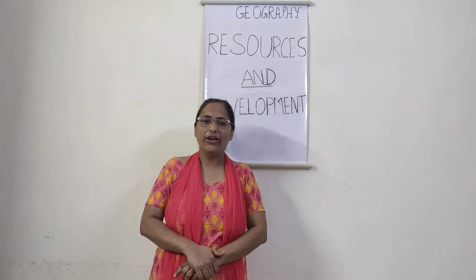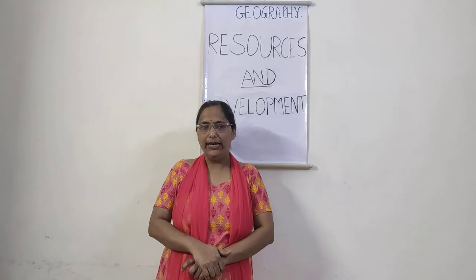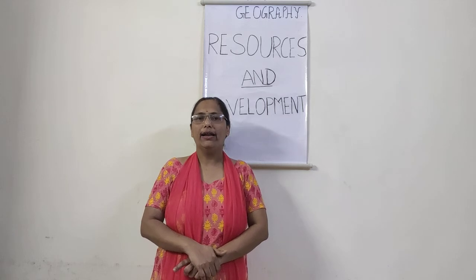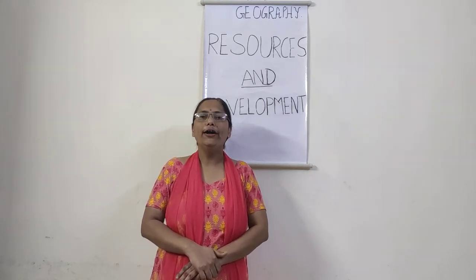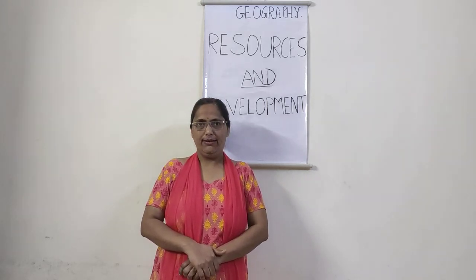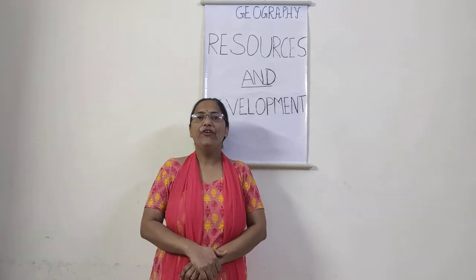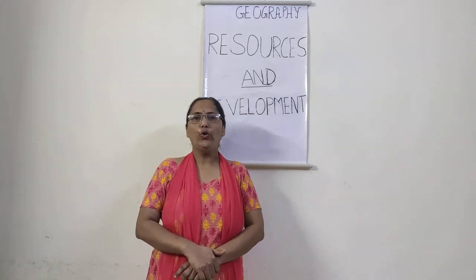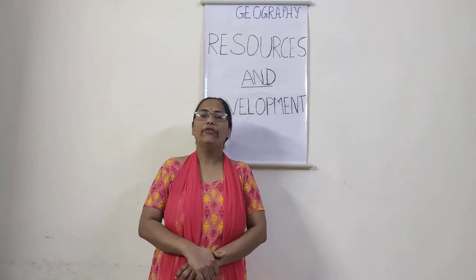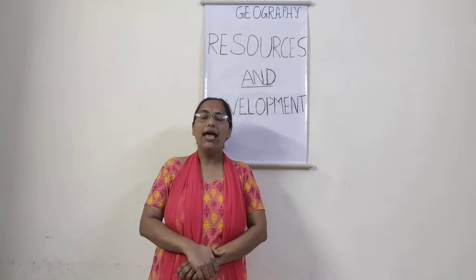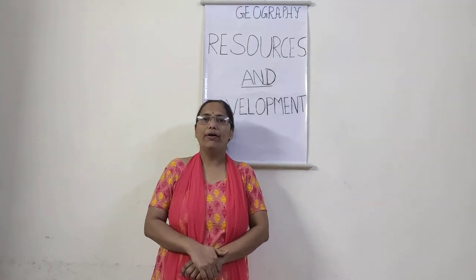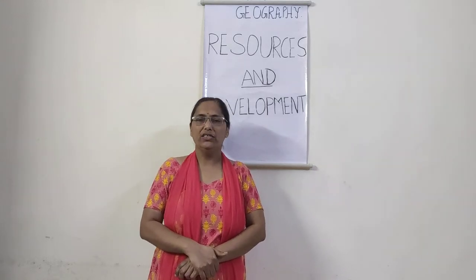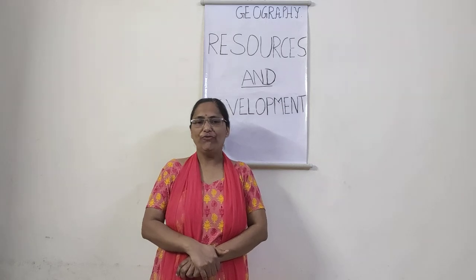The second classification of fallow land is other than current fallow land. This is land which is left for 1 to 5 years. The farmers intentionally leave that land without growing anything so that the soil regains its fertility, and if it is not regained, they leave it for a longer time. That tenure can be 1 year, 2 years, 3 years, 4 years or 5 years.